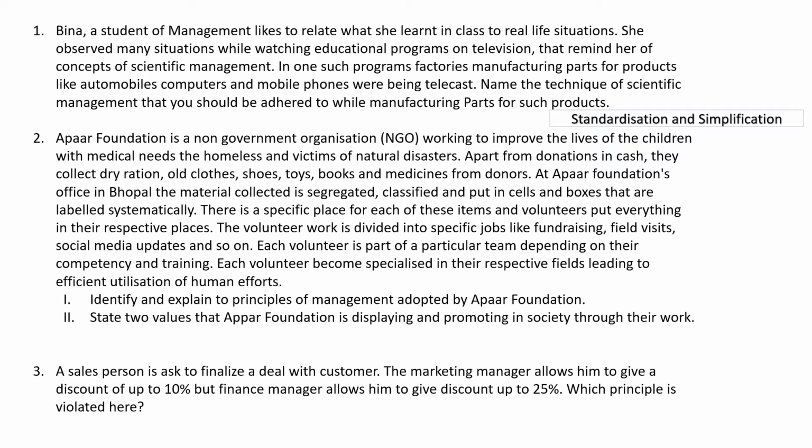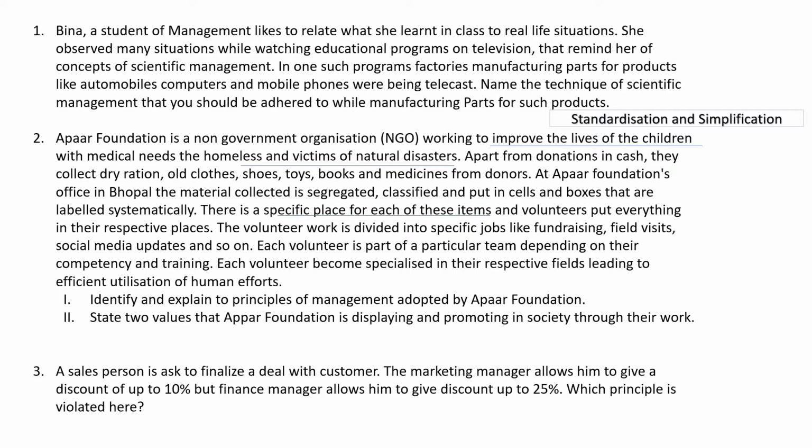Question number 2. APAR Foundation is a non-government organization working to improve the lives of children with medical needs and homeless victims of natural disasters. Apart from donations in cash, they collect dry ration, old clothes, shoes, toys, books and medicines from donors. At APAR Foundation's office in Bhopal, the material is segregated, classified and put in cells and boxes that are labeled systematically.